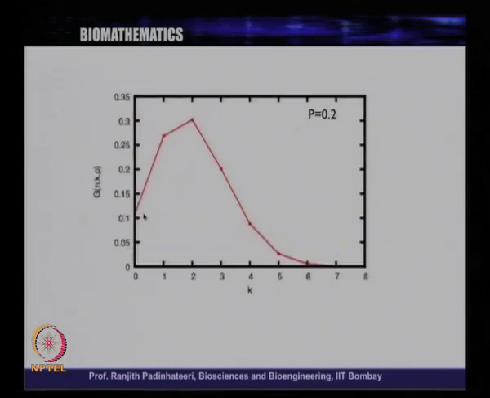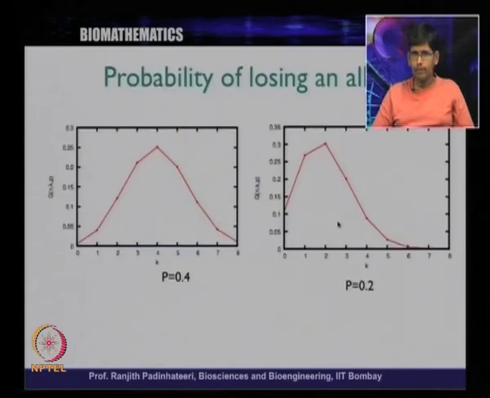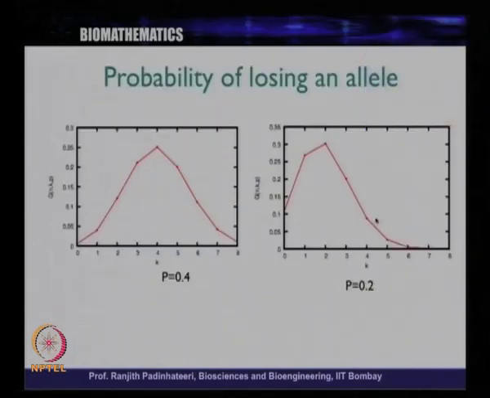Now we can vary the value of p. For example, we can take p as 0.2 and then plot g of n k p as a function of k, and interestingly, this has increased here and decreased here. So, let us compare these two.